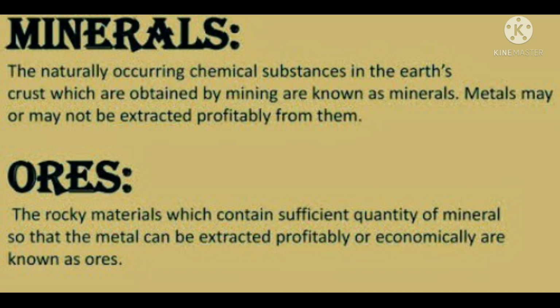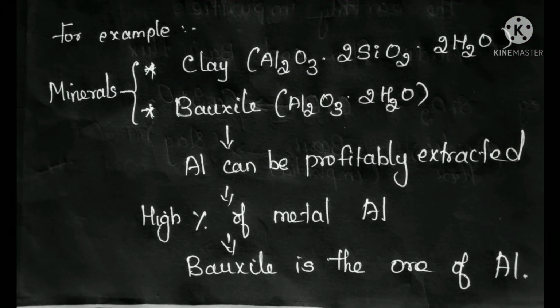So for extracting the metal, which one will we choose, clay or bauxite? Both are minerals that contain aluminium. But if we choose clay for extracting aluminium, you won't get a profitable amount. You will get a small amount of aluminium. We have to consider the cost of the extraction process: mining, pulverization, so many processes for extracting a single metal from a mineral. So it costs a lot. But if a suitable amount of metal is not extracted from the mineral, what is the use? No, isn't it?